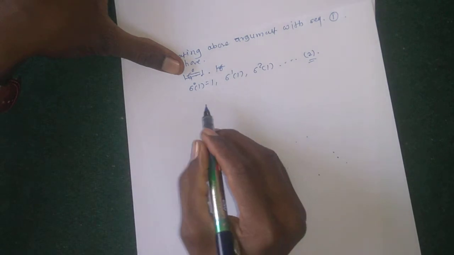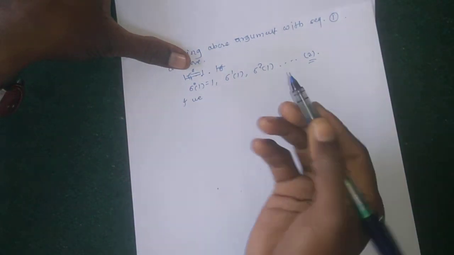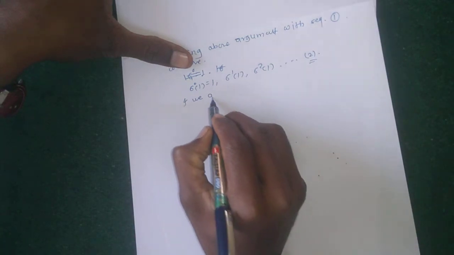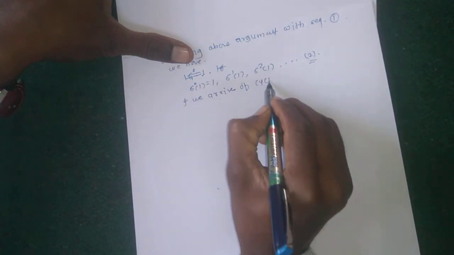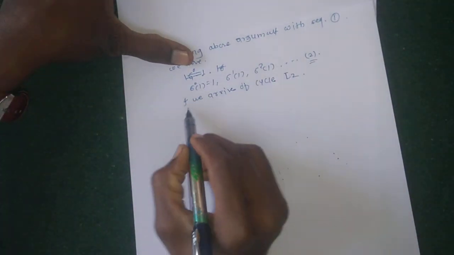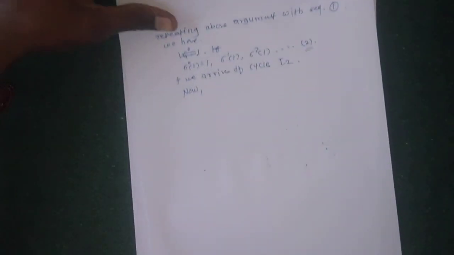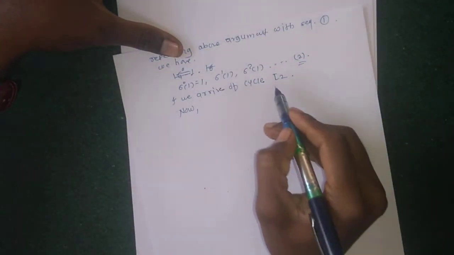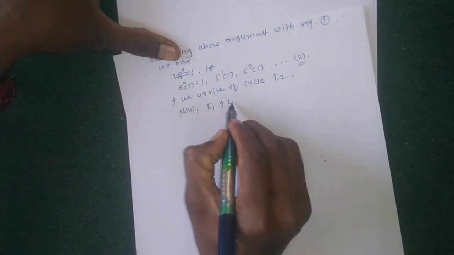The next cycle is total. Now this is one cycle, τ1, and this is the next cycle, τ2. So now τ1 and τ2